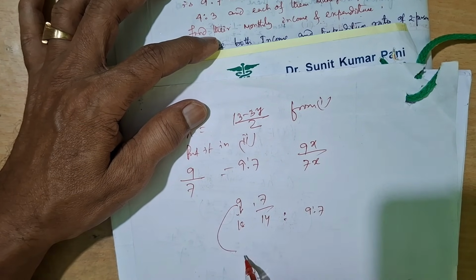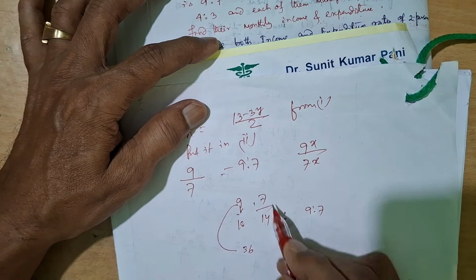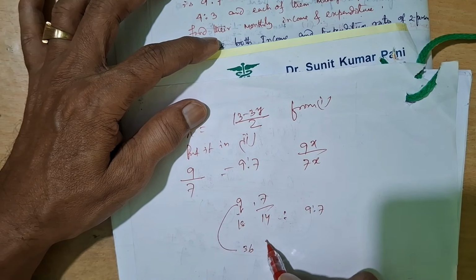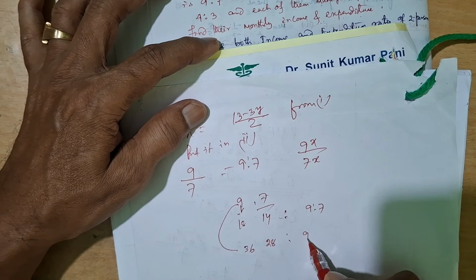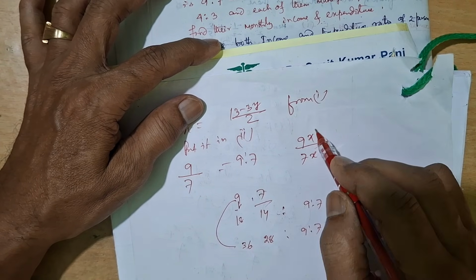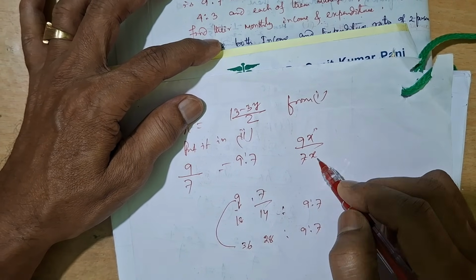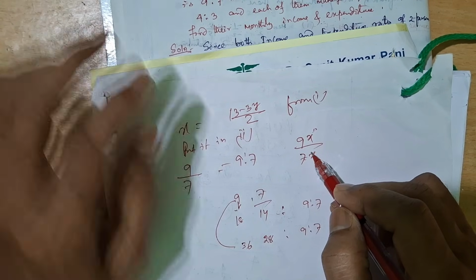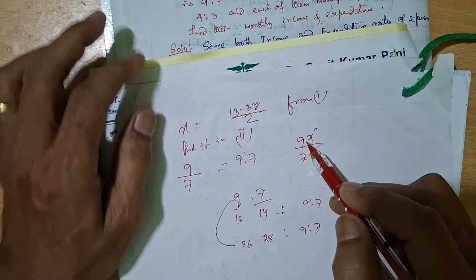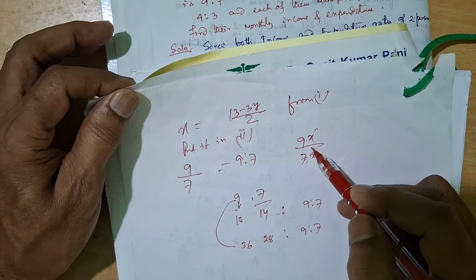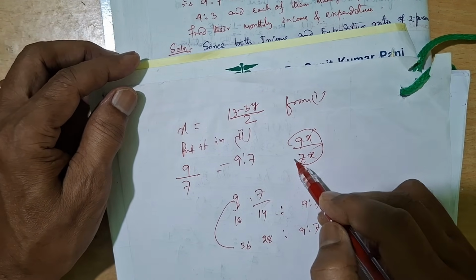If it is 9 into 4, 36, and 7 into 4, 28, their ratio is also 9:7. So in general, 9x and 7x. When x is equal to 1, it is just the initial given. When x is 2 or 3, it is something different. Just 9x and 7x.